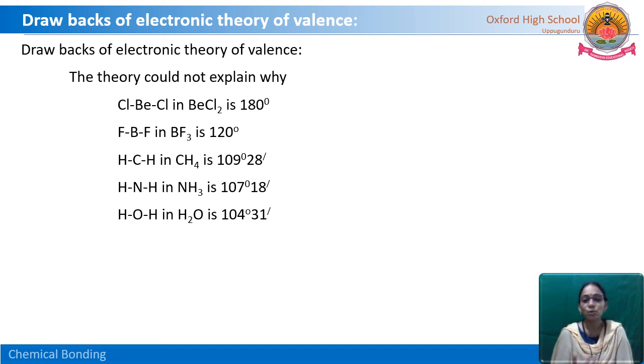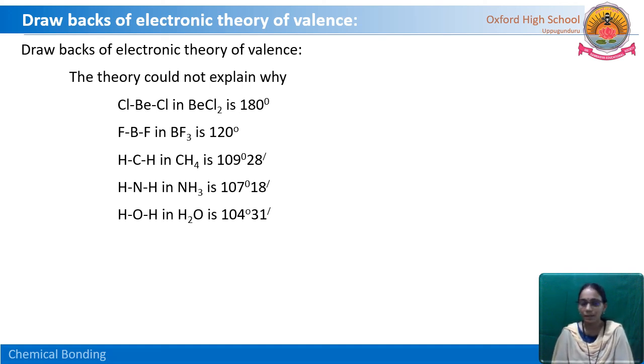That means it could not explain the reason behind this. If a covalent bond is formed between oxygen and hydrogen, what is the reason for a bond angle of 104 degrees 31 minutes? In ammonia, what is the reason the bond angle is 107 degrees 18 minutes? So it could not explain the exact reason.